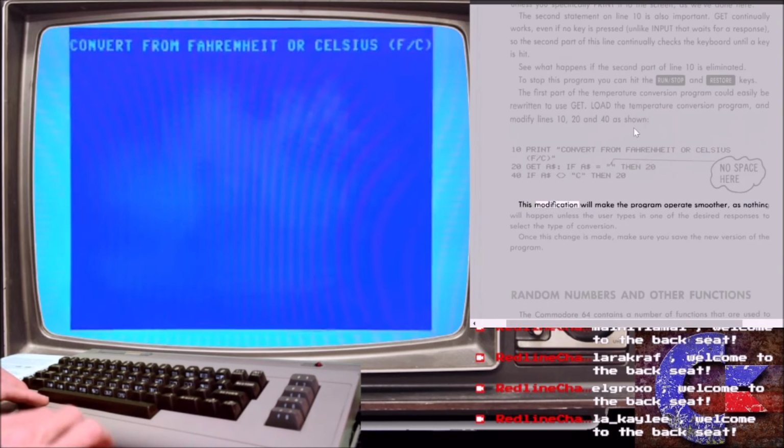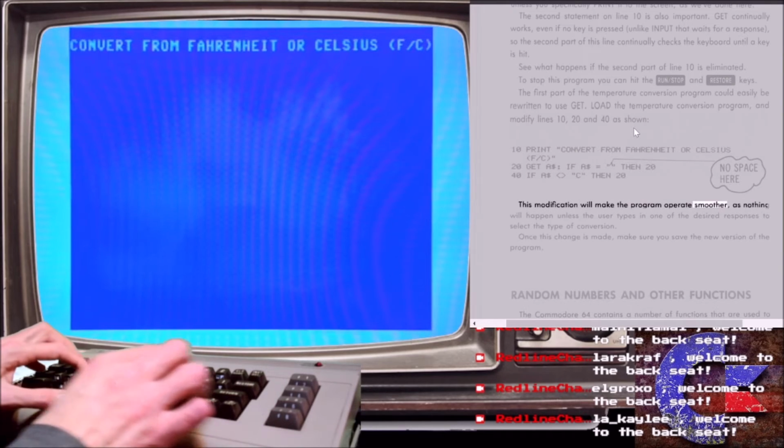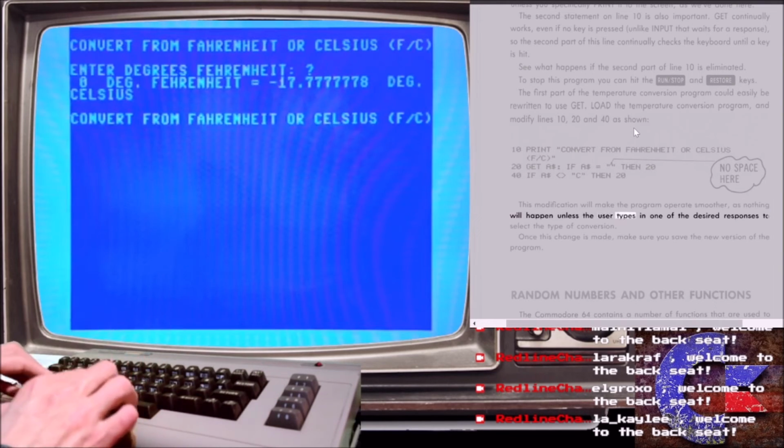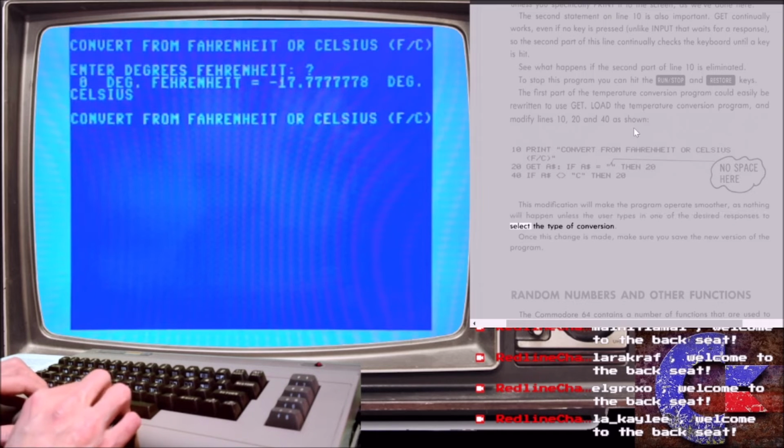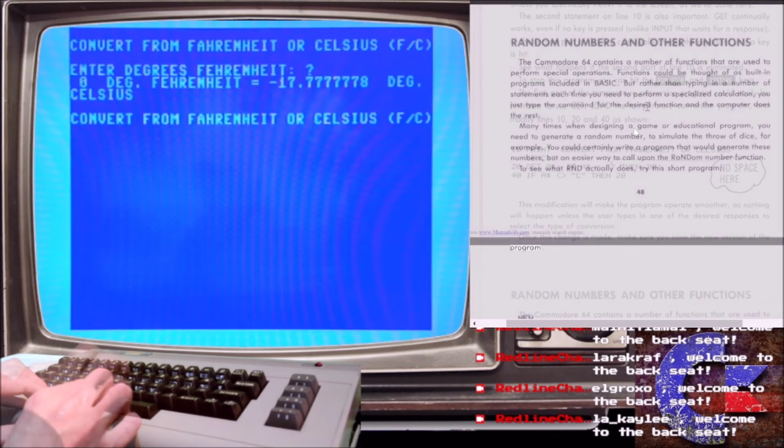This modification will make the program operate smoother, as nothing will happen unless the user types in one of the desired responses to select the type of conversion. Once this change is made, make sure you save the new version of the program.